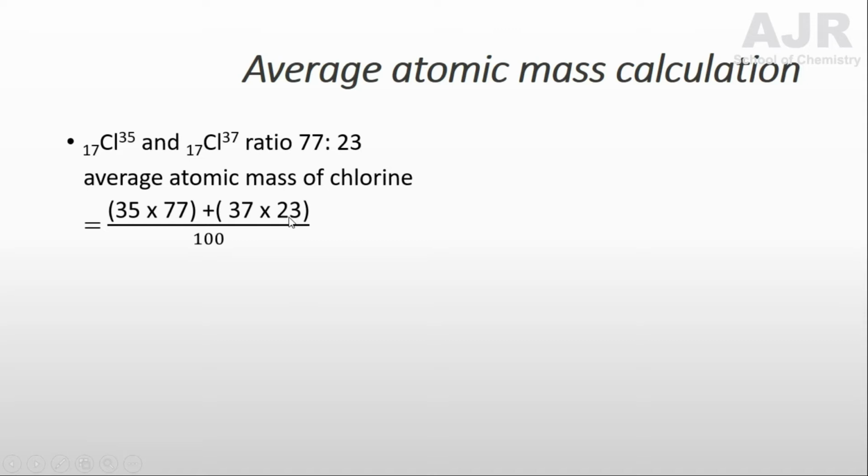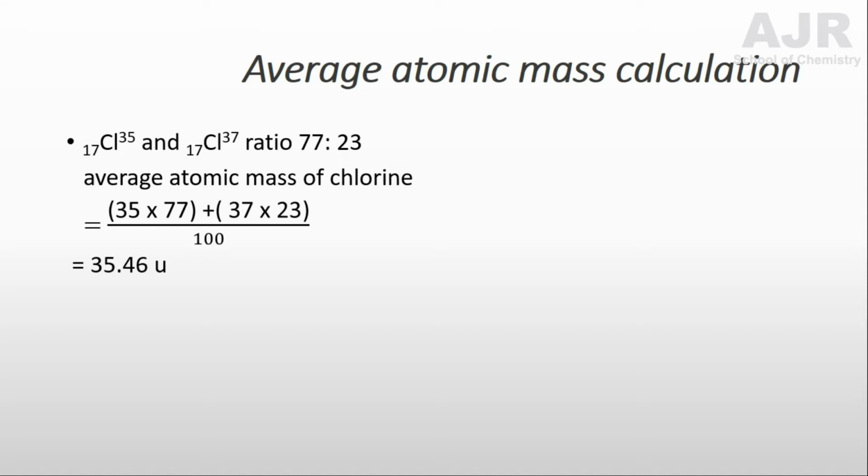If you multiply the atomic mass and its percentage ratio, you will get the average atomic mass of any element. So for chlorine, you get 35.46 U as the average atomic mass.